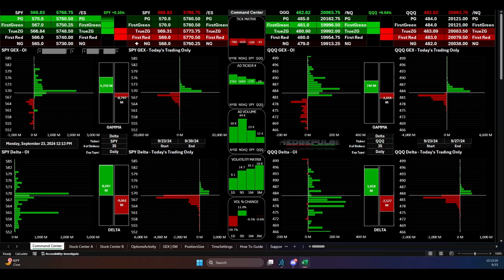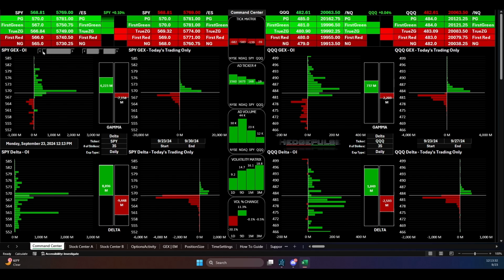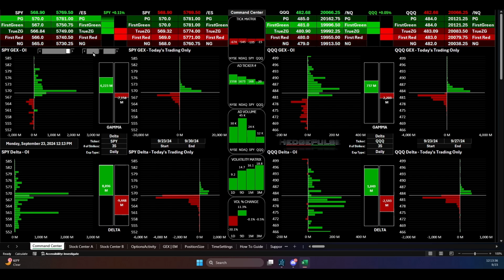All right. Now, one other thing we did add is the percentage for how much we're up and down on the day. So that's nice. And these sliders right here, you may be wondering what those are for. This just controls the brightness, okay? This controls the brightness of the charts. So there we go. Try to not blind you all.